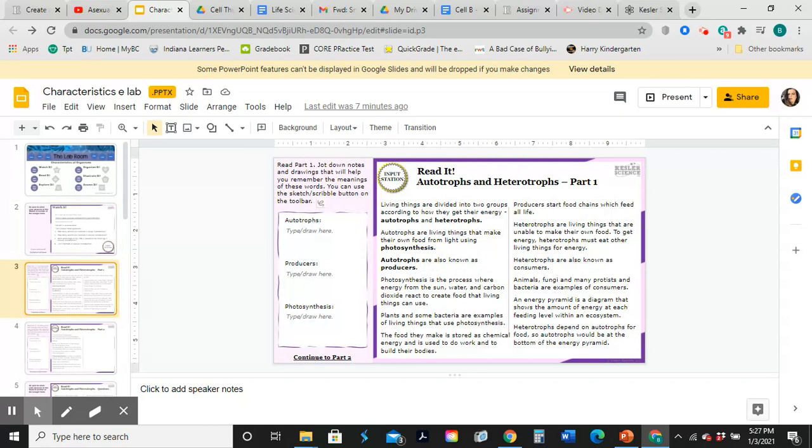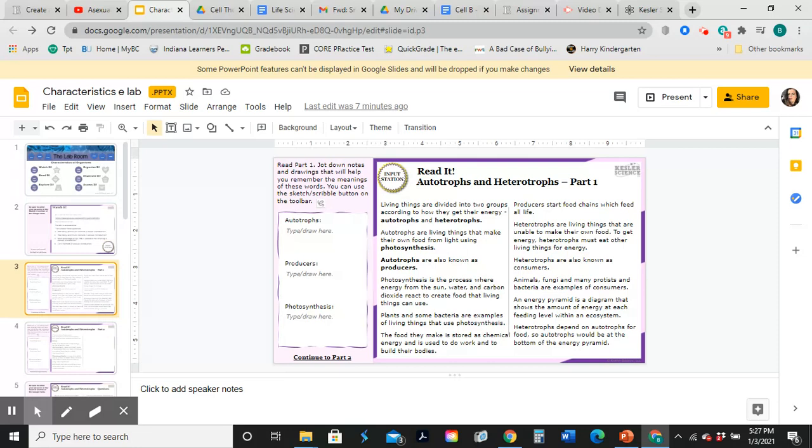On slide 3, it says autotrophs and heterotrophs. Part 1. Living things are divided into 2 groups according to how they get their energy, autotrophs and heterotrophs. Autotrophs are living things that make their own food from light using photosynthesis. Autotrophs are also known as producers.